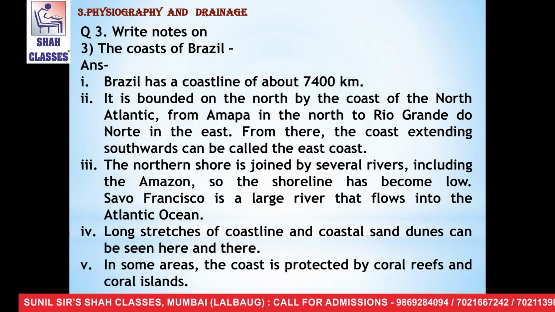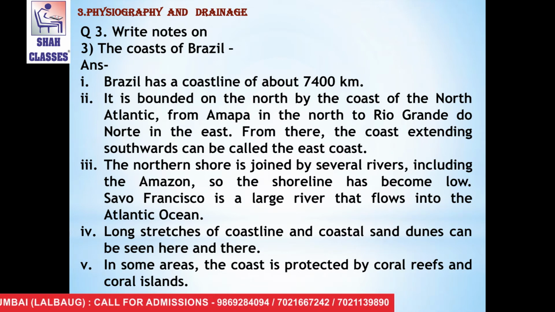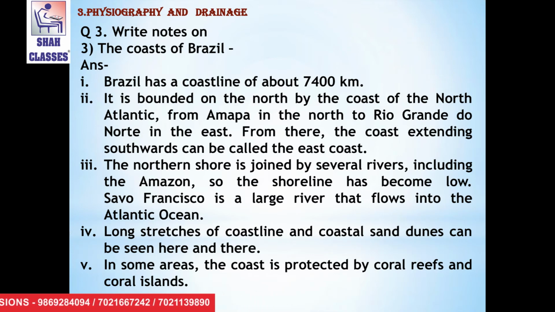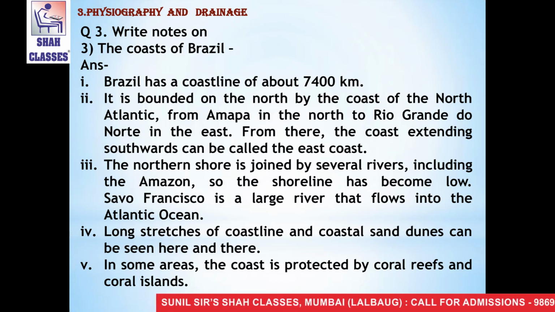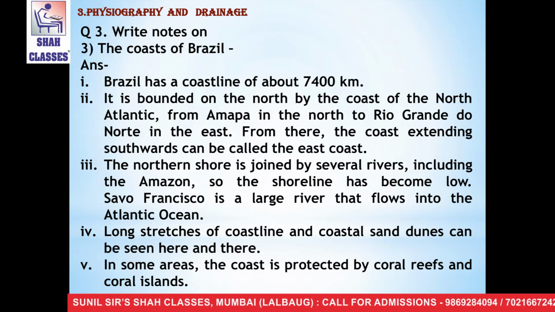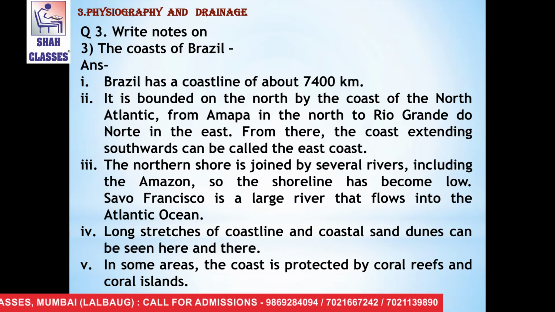The third one is the northern shore is joined by several rivers, including the Amazon, so the shoreline has become low. São Francisco is a large river that flows into the Atlantic Ocean. The fourth one is long stretches of coastal line and coastal sand dunes can be seen here and there. The fifth one is, in some areas, the coast is protected by coral reefs and coral islands.